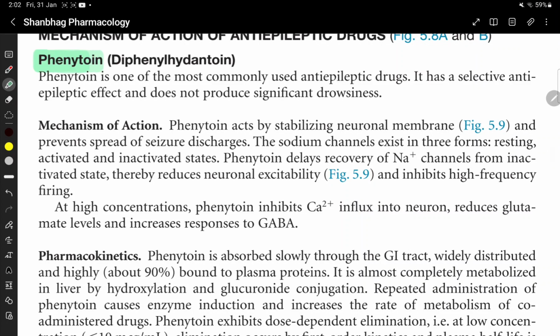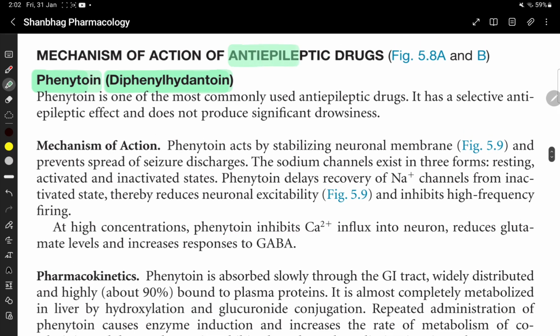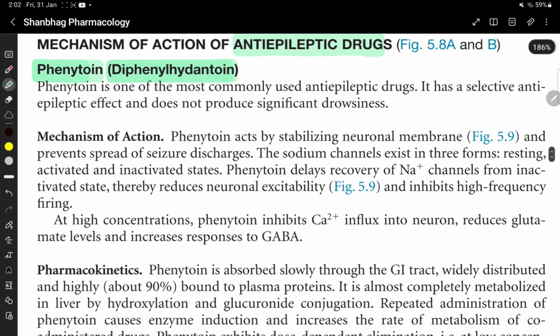Phenytoin or diphenylhydantoin. Phenytoin is an anti-epileptic drug. It belongs to the class hydantoin. It is one of the most commonly used anti-epileptic drugs.